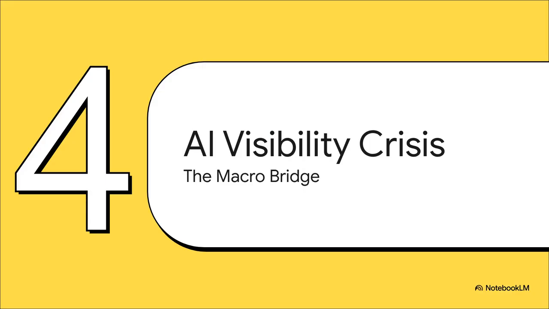Moving right along to Section 4, AI and the Visibility Crisis, the Macro Bridge. You might be wondering, why does this hidden geometric structure inside a 20-year-old hash function matter to us today? How does a tiny mathematical boundary jump to becoming a macro-level framework? Well, it all comes down to speed, observation, and fundamentally, trust.